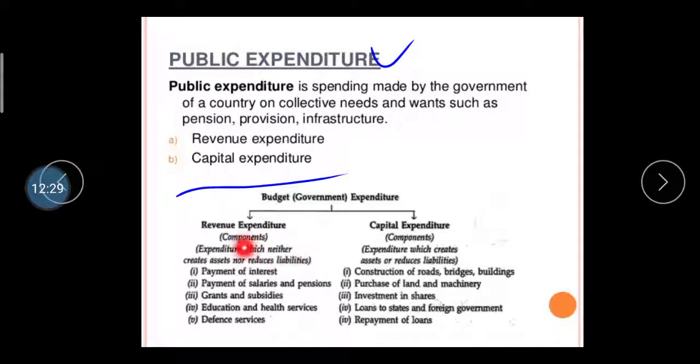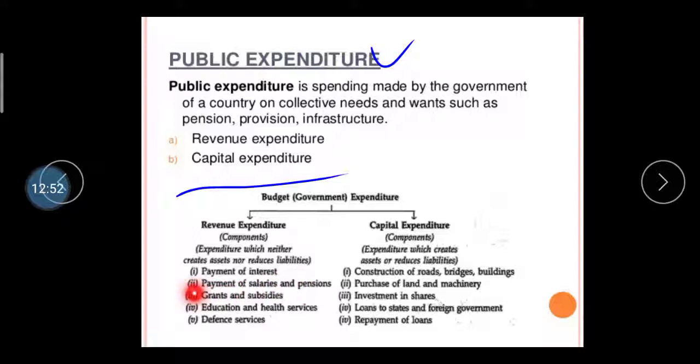Second is payment of salaries and pensions. Government employees have to get their salary from the government, so this type of payment is considered one type of revenue expenditure of the government. Then grants and subsidies. The government also provides grants and subsidies to particular sectors, so that is also one type of expense for the government.